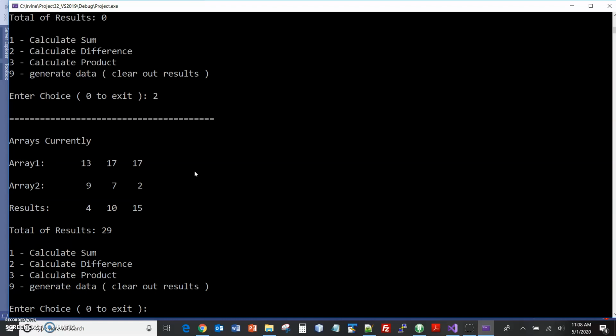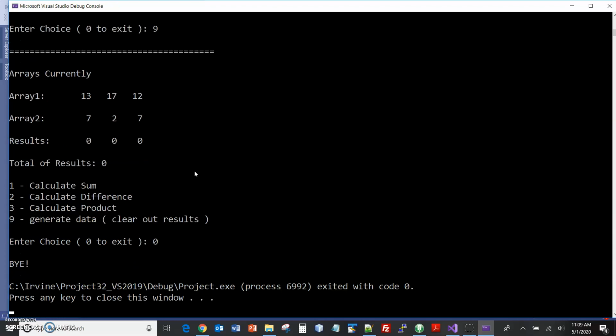Do the difference. And actually, if I redo the difference again, it still should be, let's see, generate data. Okay, fine. Let me get out. Oh, yeah, 0 out. Okay, fine.